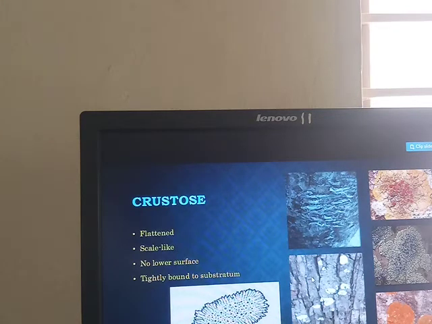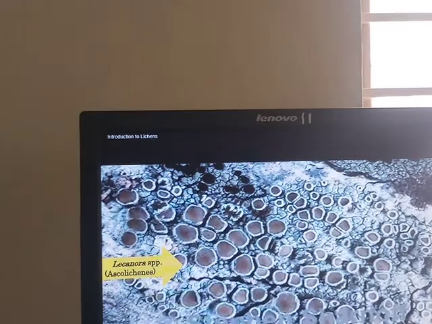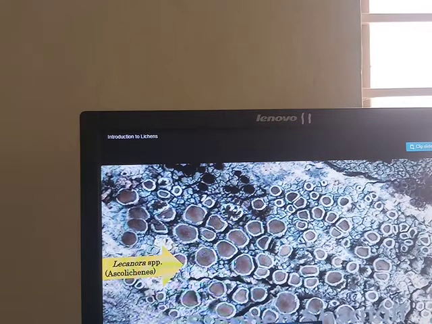It is so tightly attached that it cannot be easily separated. Look here, white patches are seen on the trunks of trees, they are called lichens. Here on the rock surface a yellowish color is seen, this we call lichens. Okay, the crustose lichens, the thallus is crust-like. It is not easily separated from the substratum and tightly bound to the substratum. There is no lower surface. They are called crustose. Example: Lecanora species, which is found on the trunk of trees.